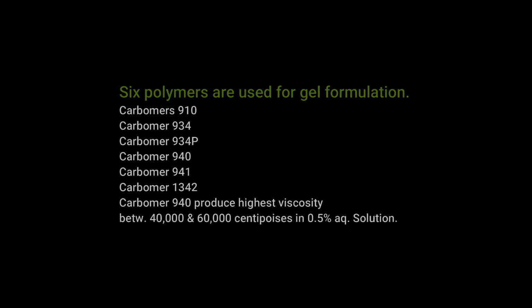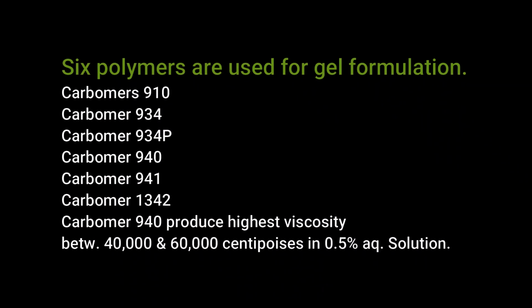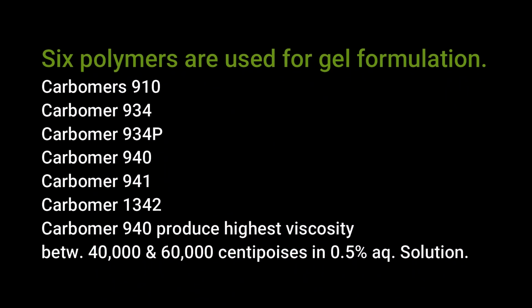As per NF, six polymers are used for gel formulation: carbomer 910, carbomer 934, carbomer 934P, carbomer 940, carbomer 941, and carbomer 1342. Carbomer 940 produces the highest viscosity, between 4000 and 6000 centipoises in a 0.5% aqueous solution.